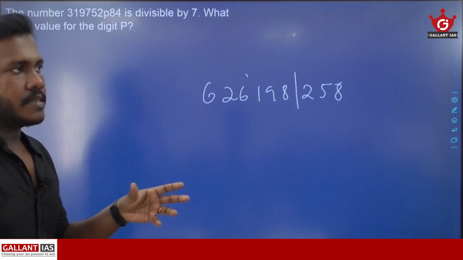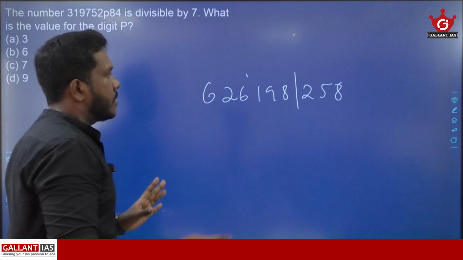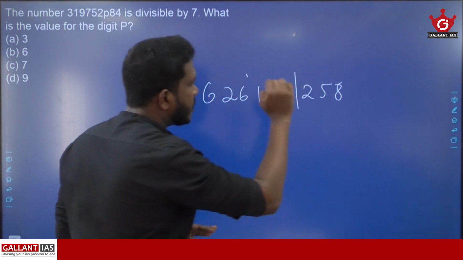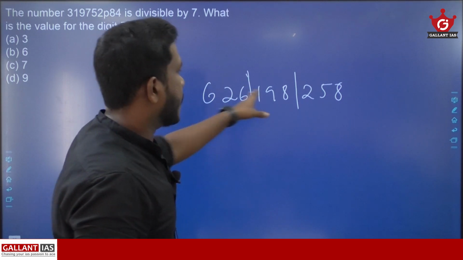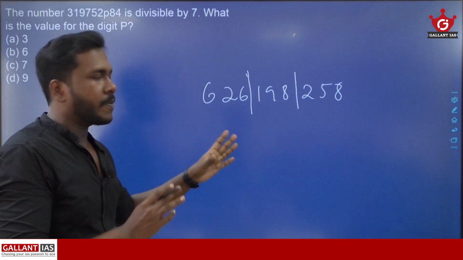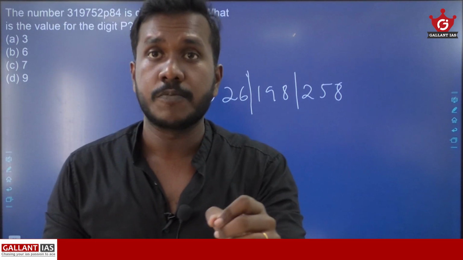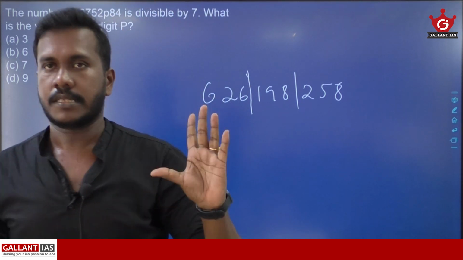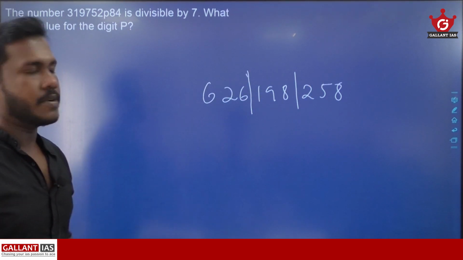Group that number, and each group should contain 3 digits. Here this is a 9-digit number. You can easily group it into 3, 3, 3 each. So each group should contain exactly 3 digits. Likewise, you need to divide the 9-digit number.